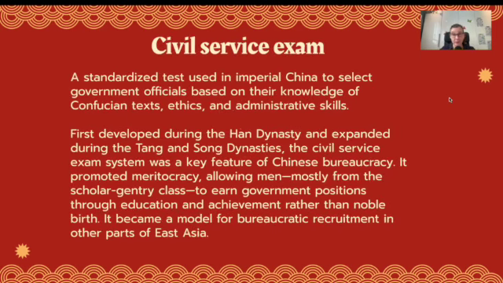The civil service exam, super important for the AP exam. It's a standardized test used in Imperial China to select government officials based on their knowledge of Confucian texts, ethics, and administrative skills. It was first developed during the Han Dynasty and expanded during the Tang and Song dynasties. The civil service exam was a key feature of Chinese bureaucracy. So if you ever see any questions about government in China, in early Song especially, you think civil service exam. It promoted meritocracy, allowing men, mostly from the scholar gentry class, to earn government positions through education and achievement rather than noble birth. It became a model for bureaucratic recruitment in other parts of East Asia as well.